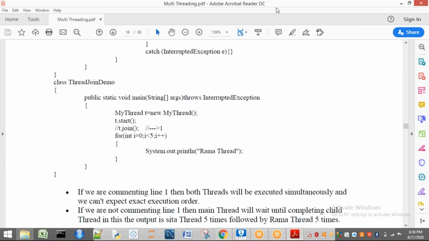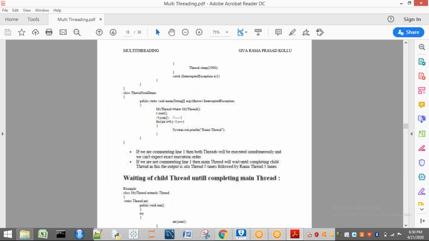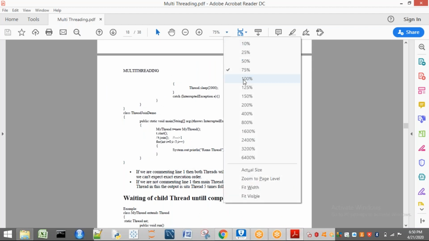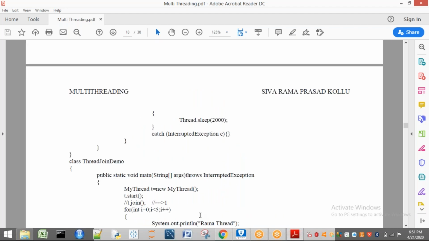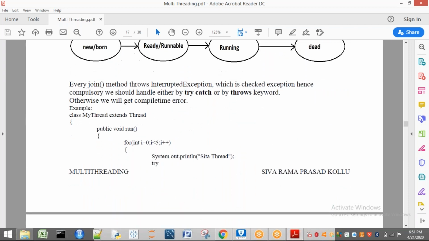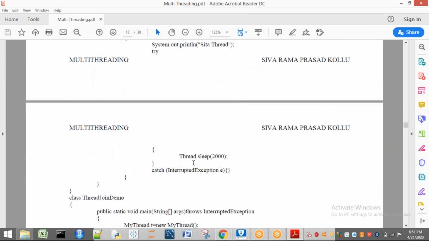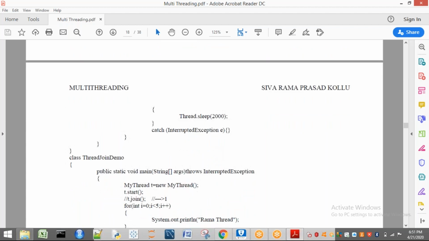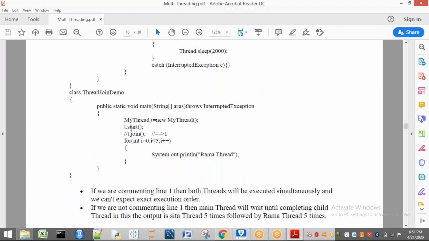So if you see this code, you can observe again here the same example we are going to see. Okay, it is not visible, I think. Anyway, the same example I'm going to consider. Here in main I am going to apply. Already you know what is present here. In run, I'm going to print Sita thread instead of child thread. After Sita thread is printed, I'm going to tell our T thread to sleep for 2000 milliseconds, which is nothing but 2 seconds.